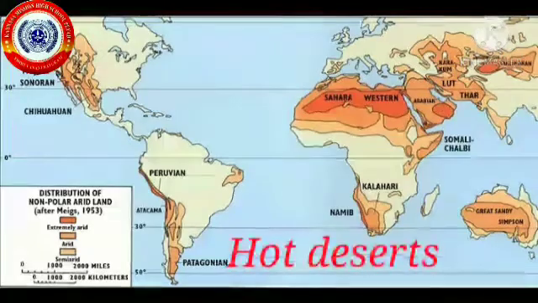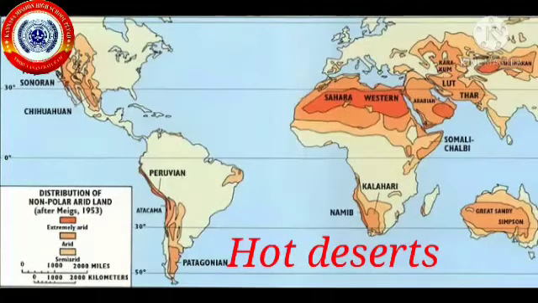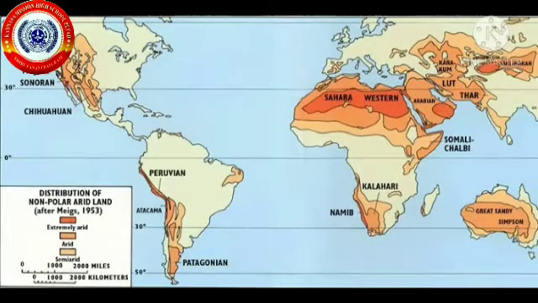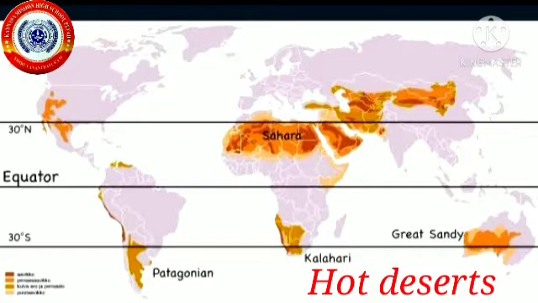The hot deserts are located along the western margins of the continents on both hemispheres between 20 degree and 30 degree latitudes.